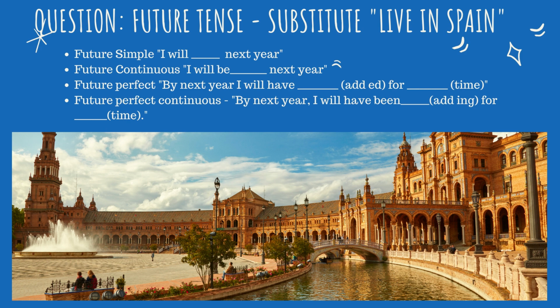So fill in the blank with live in Spain, and change it for each type of future verb. Change the verb's form for future continuous, future perfect, and future perfect continuous.